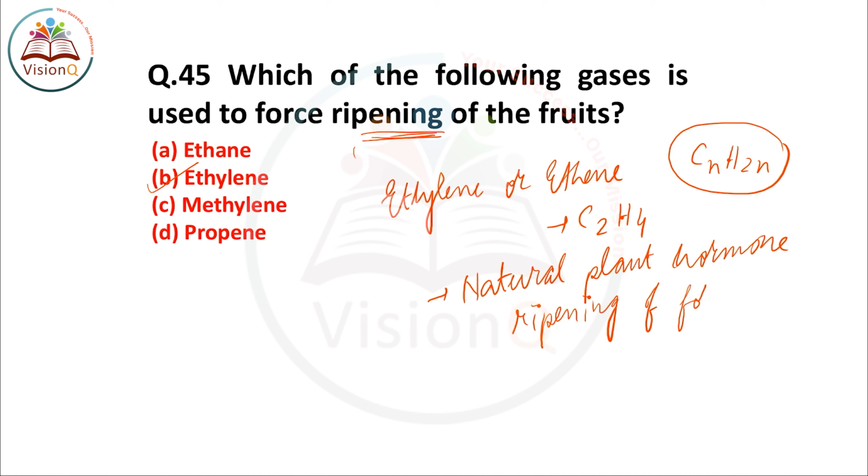So it is used in agricultural purposes to force the ripening of fruits. The right answer of this question number 45 is option number B, ethylene or ethene. Formula is C2H4. So next, move to the next question, question number 46.